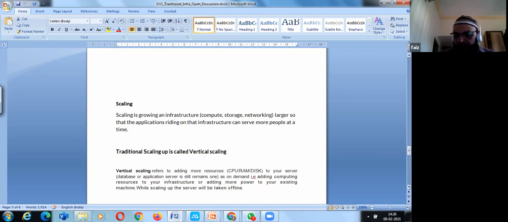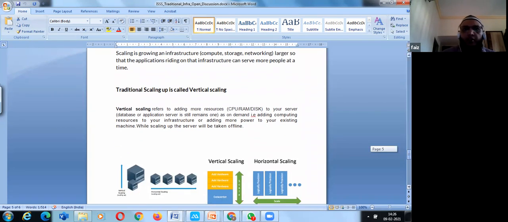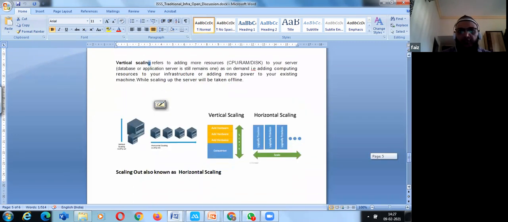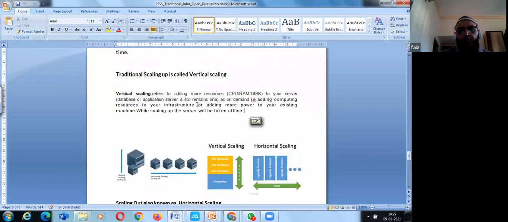So in a traditional environment, we talk about two types of scaling. One is vertical scaling and one is horizontal scaling. When you talk about infrastructure and physical hardware, vertical scaling is an important part also. And when we talk about cloud and other things, horizontal scaling is required. So I'll just explain how it is. Let's start with vertical scaling.